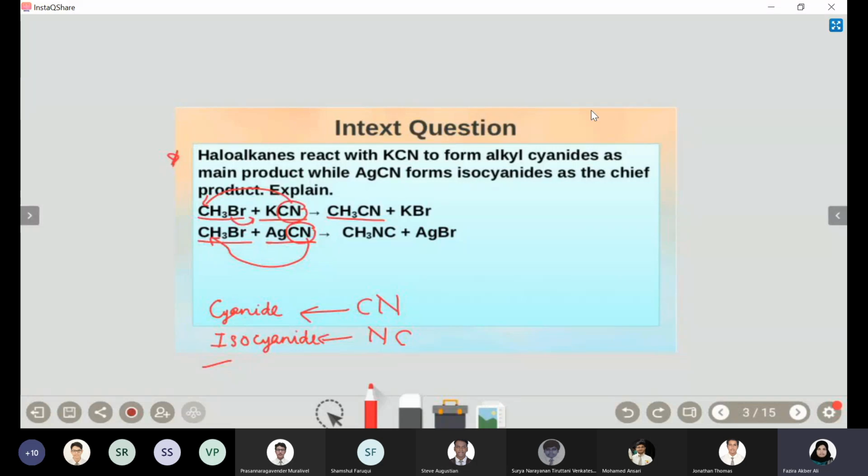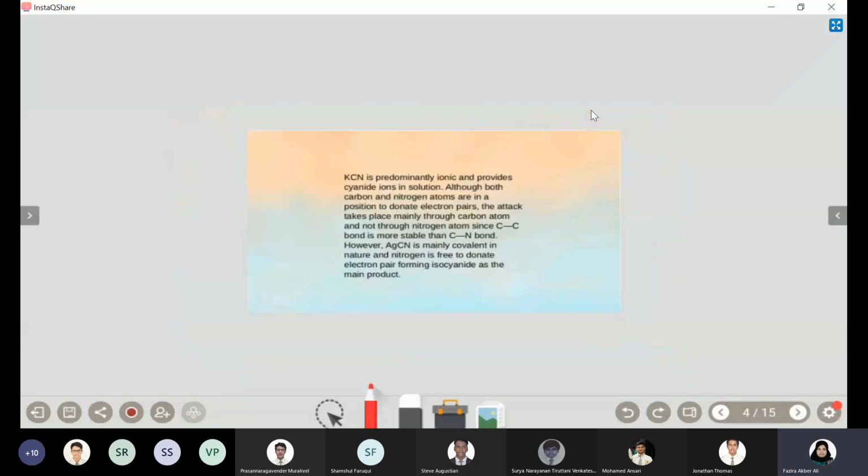Anybody else with any other opinion or comment? Ma'am, a similar explanation to what Harish said. Okay, so two are there with the same.